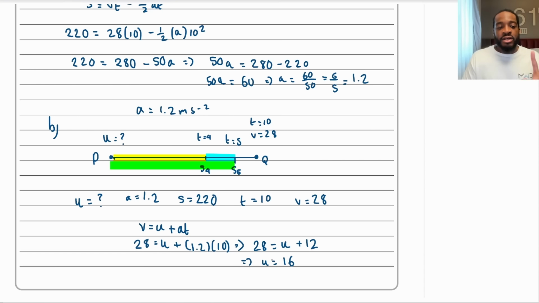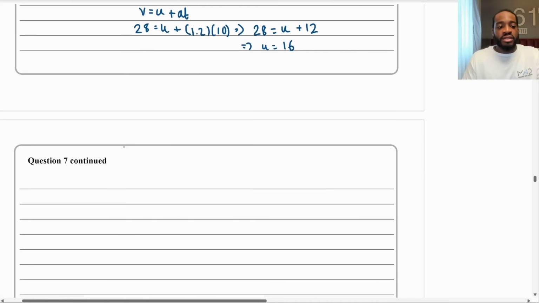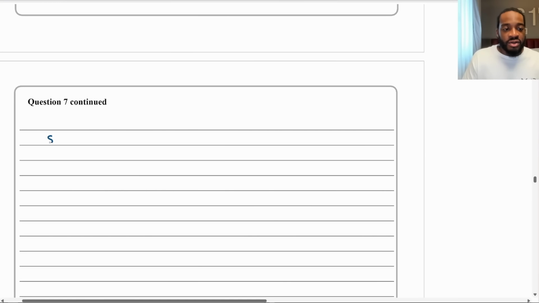Okay, so now I've got the initial velocity of this motorbike. Now I can use the s equals ut plus a half at squared formula to figure out the distances for given times. So I'm going to say u equals 16. Let's do it on this page here. I'm going to use s equals ut plus a half at squared.